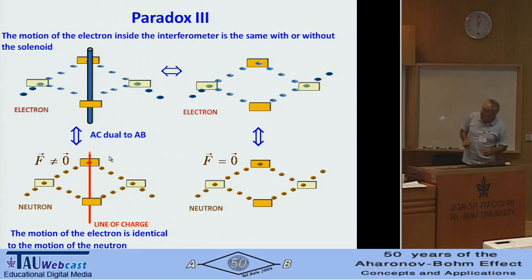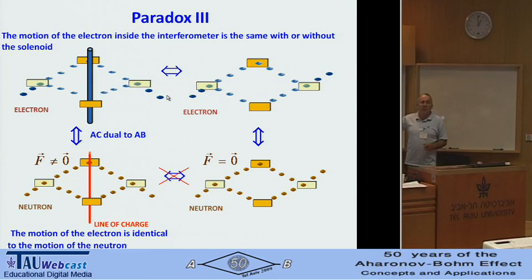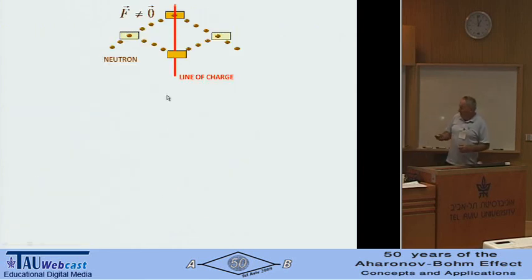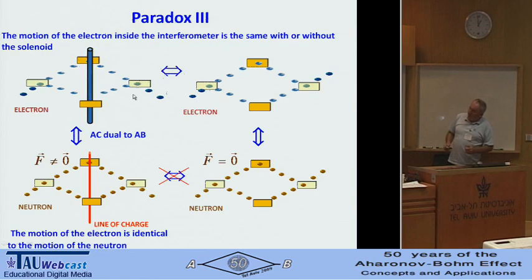On neutrons there is a force. And clearly there is no force here, there is nothing here. And there is no force here. So this is a paradox. It cannot be that we have four things, A identical to B, identical to C, identical to D, but A is not identical to D. So it's all because there is a force.